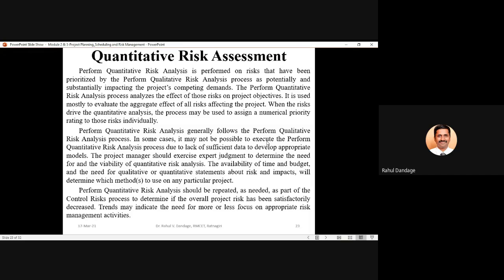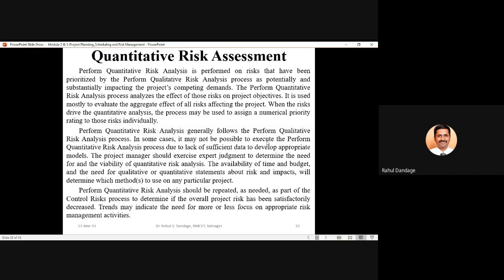So when you go for quantitative risk assessment, instead of going for all the categories again, more focus should be given to understanding the effect of the risks which have been identified as prominent, the high impact kind of risks.